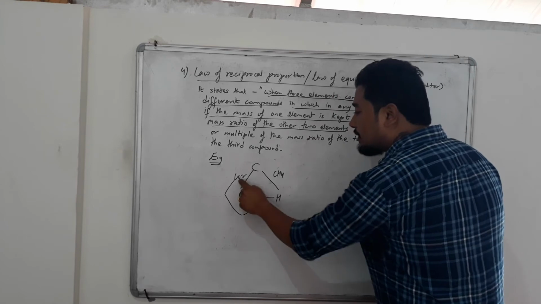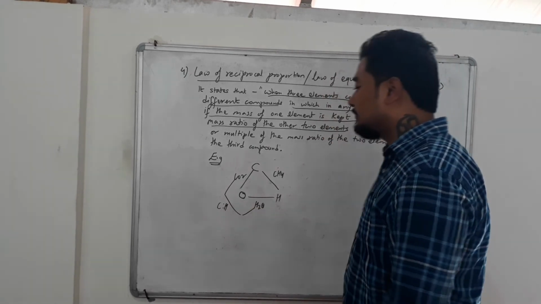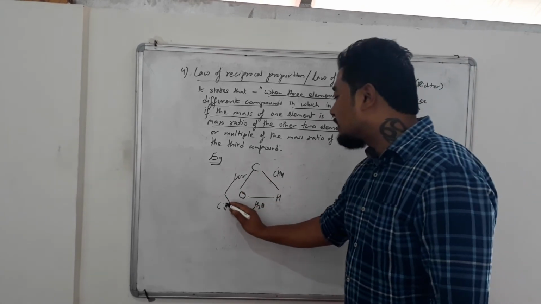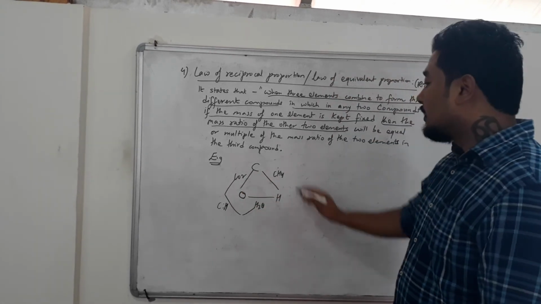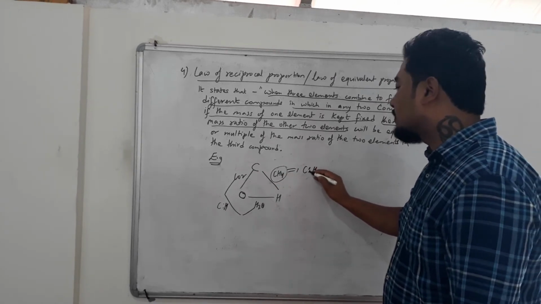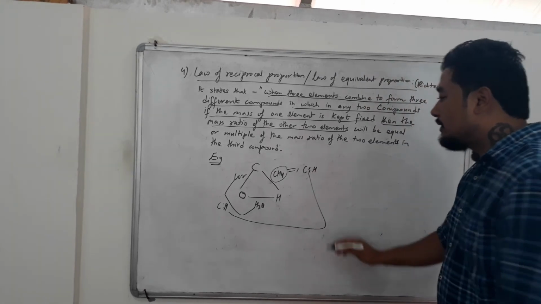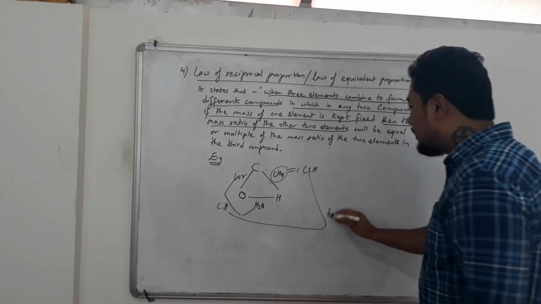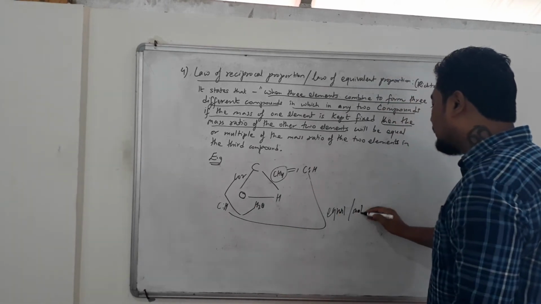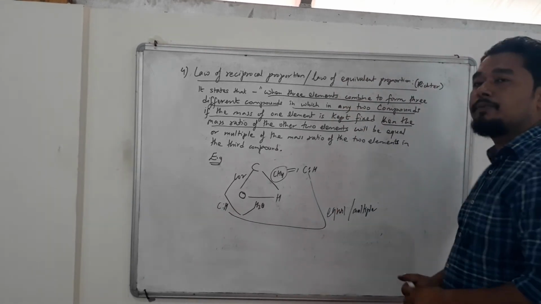So if you make oxygen fixed here, whose ratio do you get from here? Carbon is to hydrogen, because here is carbon, here is hydrogen. So from the two compounds, you are getting the ratio of carbon is to hydrogen. Now in the third compound also, you get the ratio of carbon is to hydrogen. Now this ratio and this ratio have to be compared. If these two ratios come equal after comparing, or if one is a multiple of the other, then again the law is proved.